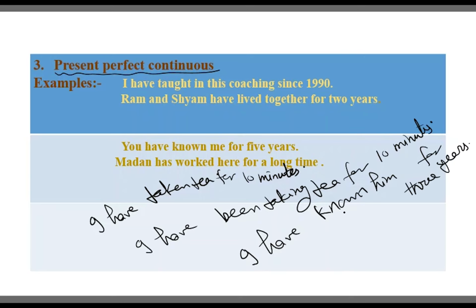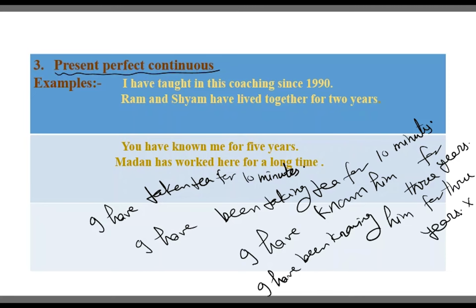Since know doesn't take ing, I can't write like this: I have been knowing him for 3 years. This is a wrong sentence. Why is it so? Because we know very well that know doesn't take ing.